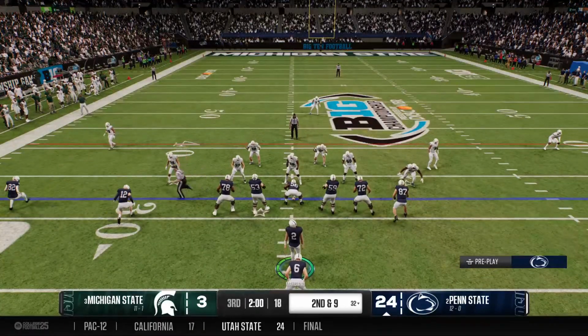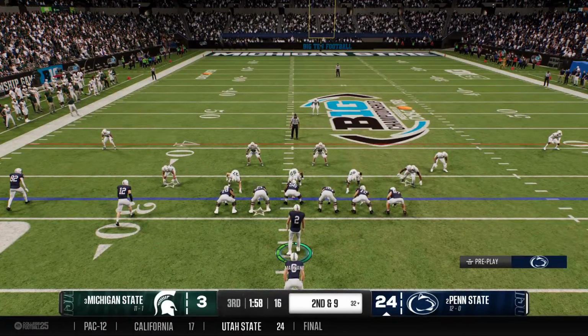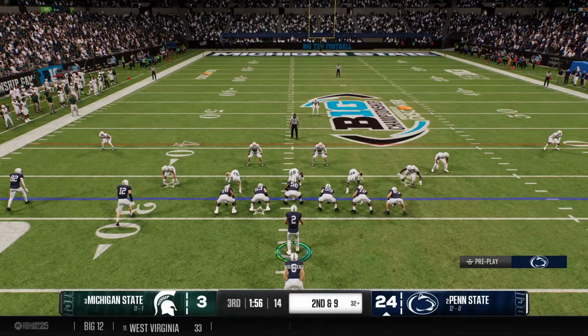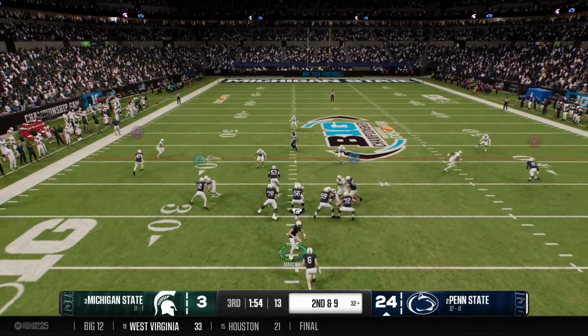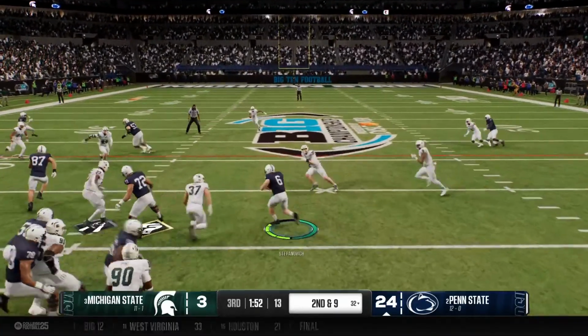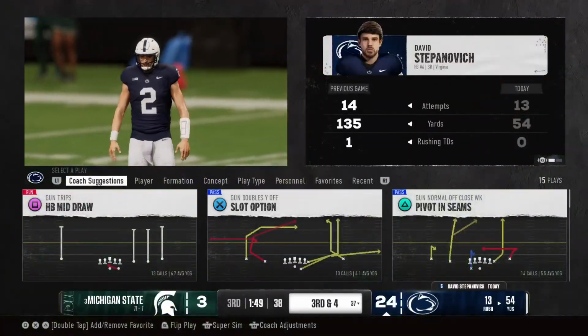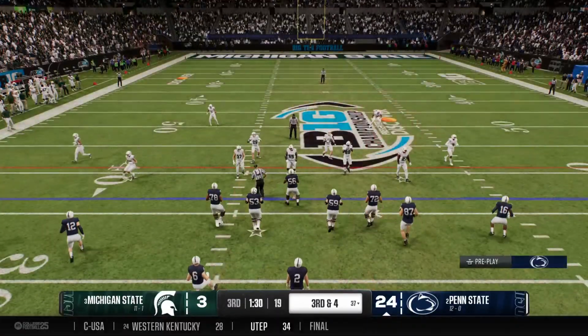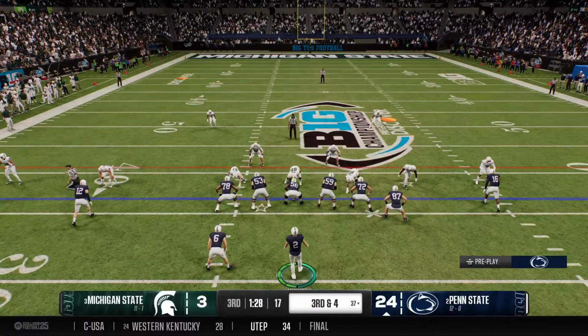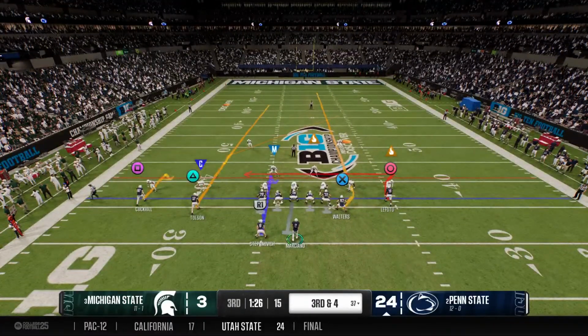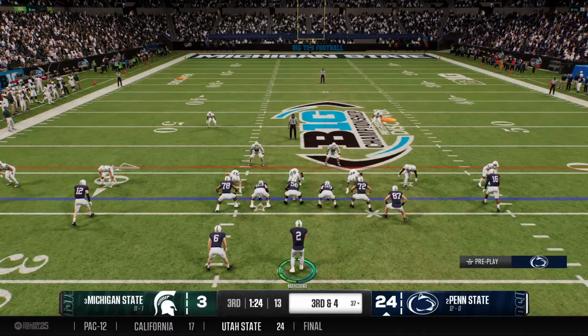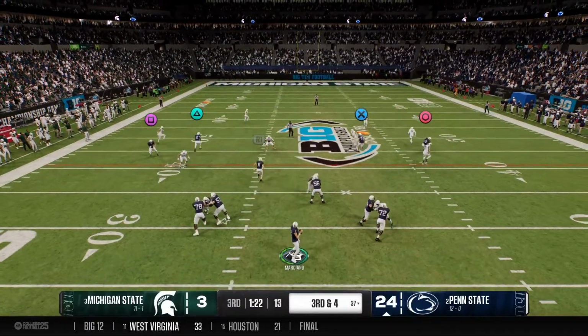Second down after that run on the previous play. And now they run the draw play. Solid gain, moves the ball to the 37. Boy, draws and screens are a great way to counter an effective pass rush. Allow those defensive ends to get upfield and then hand it off at the last second.